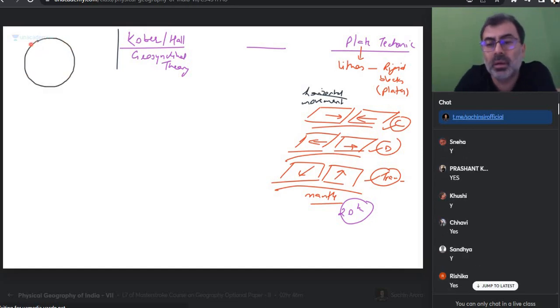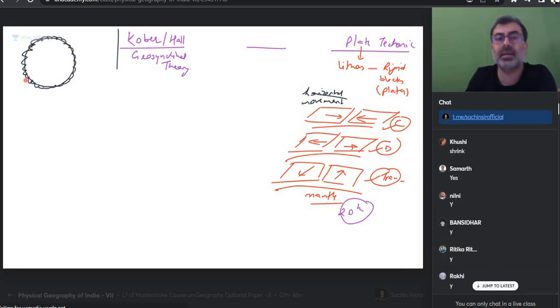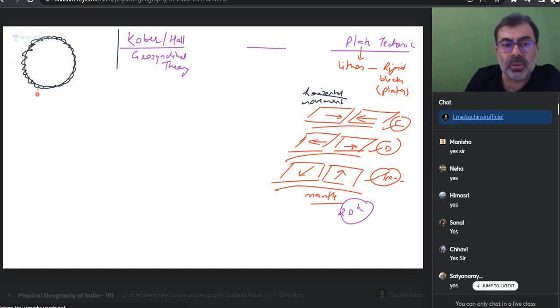So everyone, you have an orange or an apple at your home, or even a mango, and you allow it to be on the kitchen shelf. You don't put it in the refrigerator. After 4 or 5 days, if it does not get spoiled, will it get wrinkled or not? ऐसे झुर्रियां पड़ जाती कि नहीं? Will it get wrinkled? So initially, people thought that mountains are nothing but wrinkles on the face of Earth, on